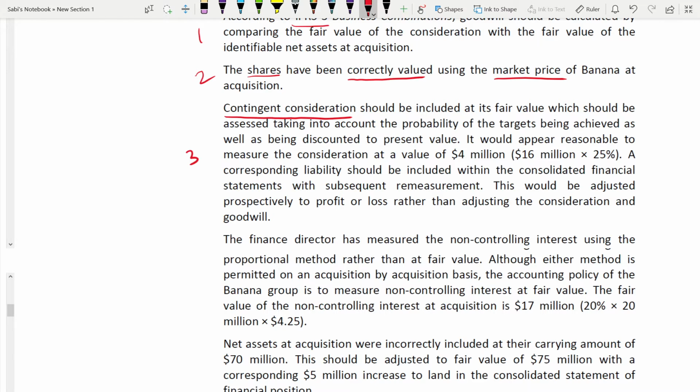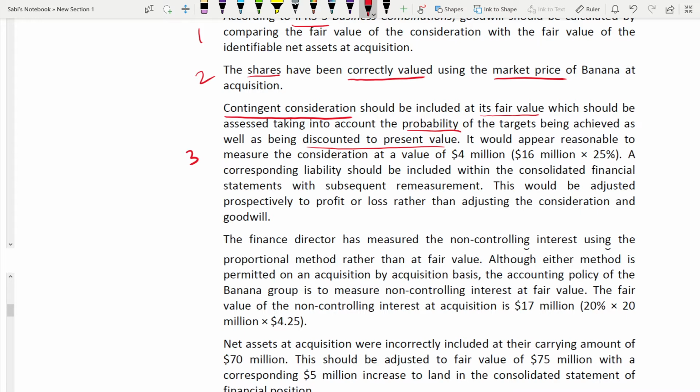Okay, so contingent consideration should be calculated at its fair value. Correct? Fair value only you have to calculate contingent consideration. IFRS 3 says that. Who says it? Not me, not you. IFRS 3 says it. So which should be assessed? Should be included at its, sorry, not calculate, should be included at its fair value, which should be assessed taking into account the probability of the target being achieved as well as being discounted to present value. So you should take the probability also, then you have to take discount to present value also.